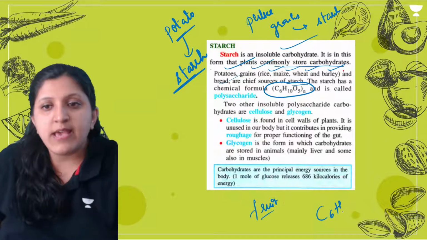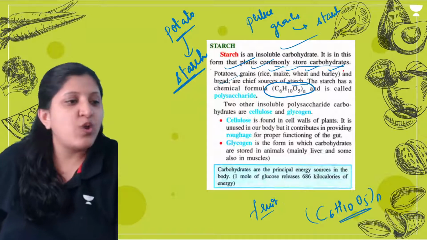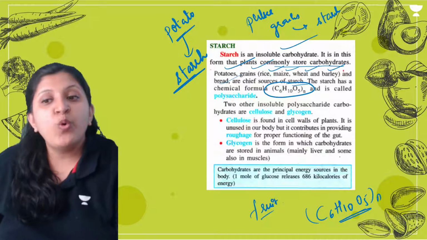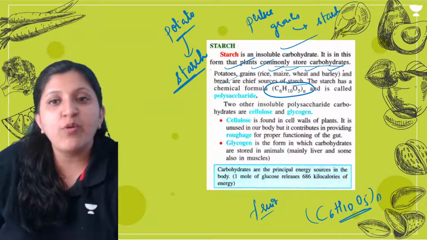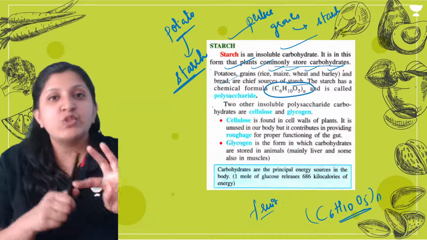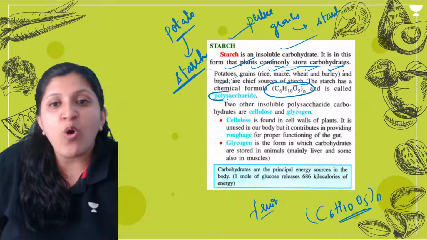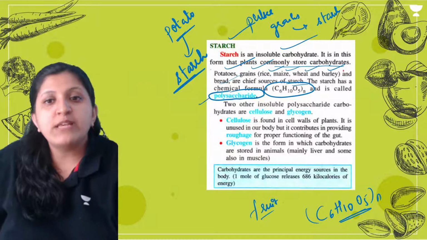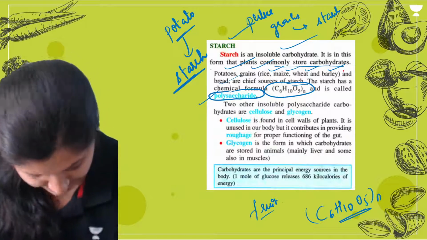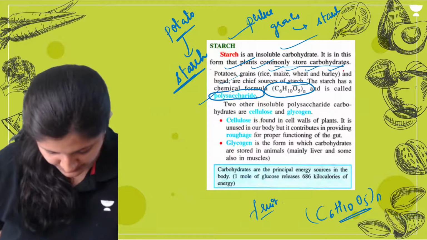C6H10O5, and it is n times. So it is not only 1 unit of glucose that is present, more than 10 units of glucose can be found, and that is why starch is not a monosaccharide, it is not a disaccharide. In fact, it is a polysaccharide. Okay, so polysaccharide means many units of a sugar are present. Is this understood? Any doubt?